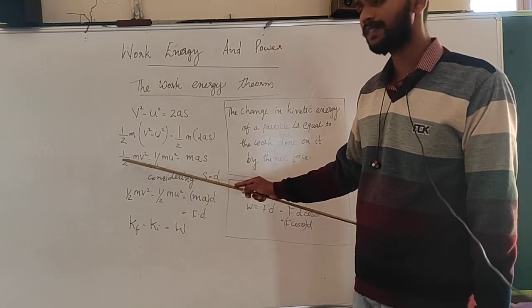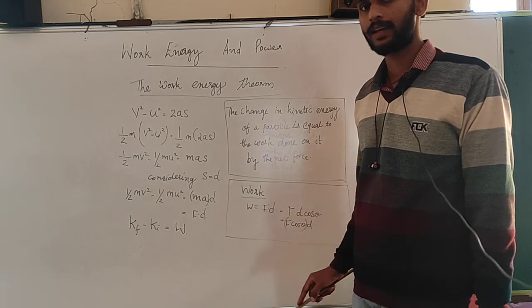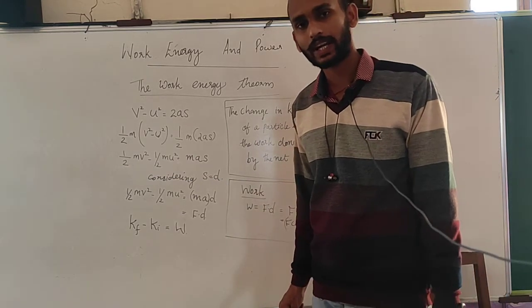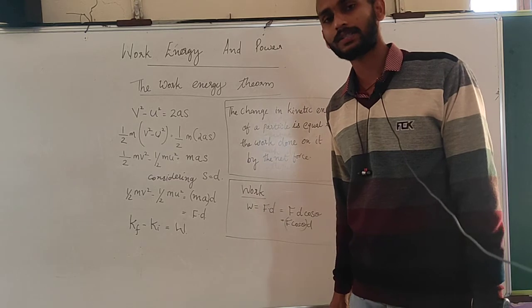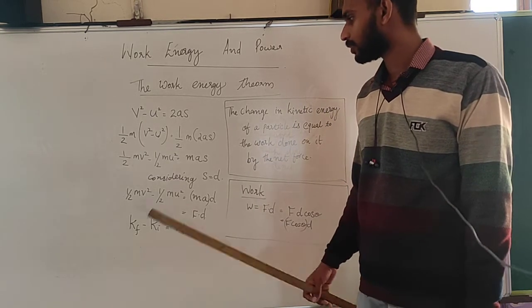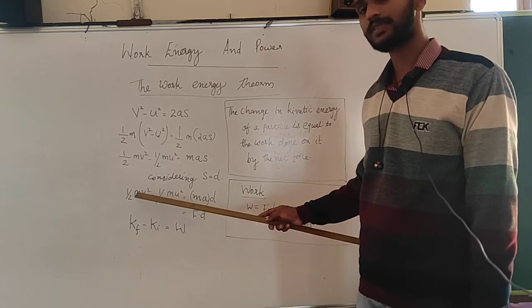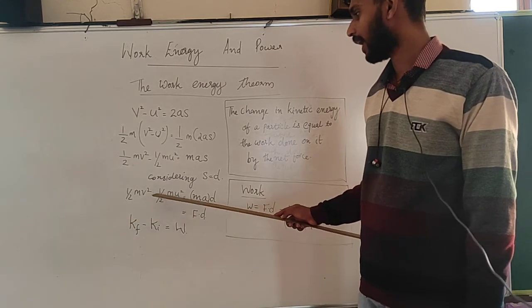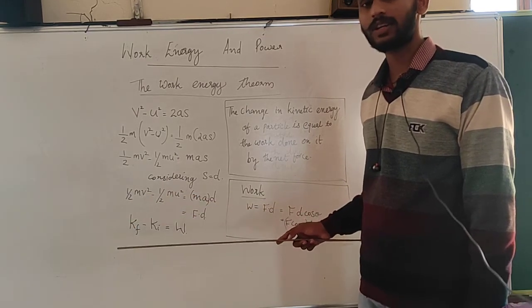You know that half m v square is the equation for the kinetic energy of a mass m moving with the velocity v. So, half m v square is the final kinetic energy and half m u square is the initial kinetic energy.